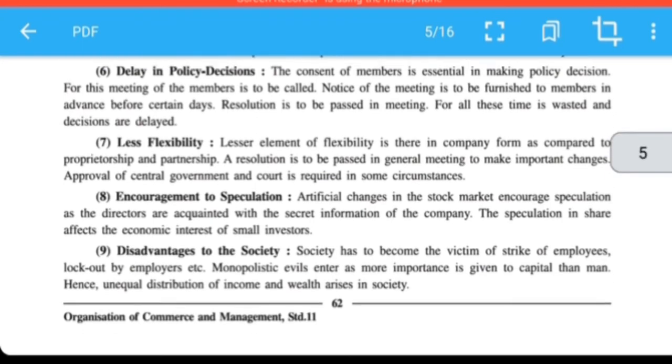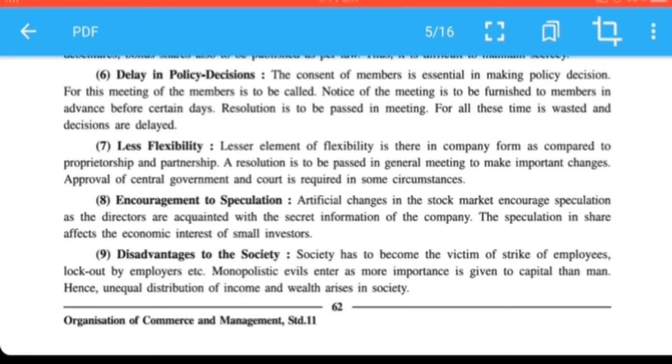Less flexibility. Flexibility means changes. As sole proprietor and partnership is a small form of business, so easily changes can be taken place. But here if we wanted to make a change, it is like a Lok Sabha and Rajya Sabha. A resolution is required, lot of time is taken. Sometimes the approval of central government is also taken.